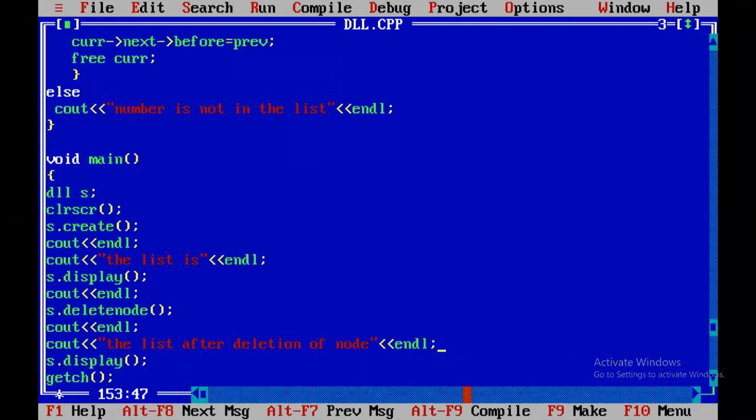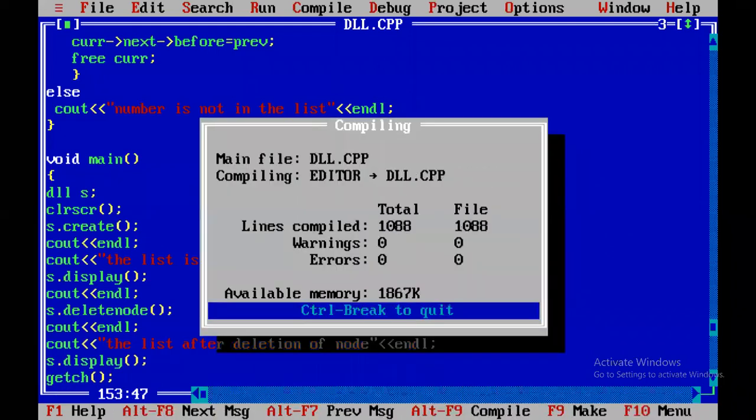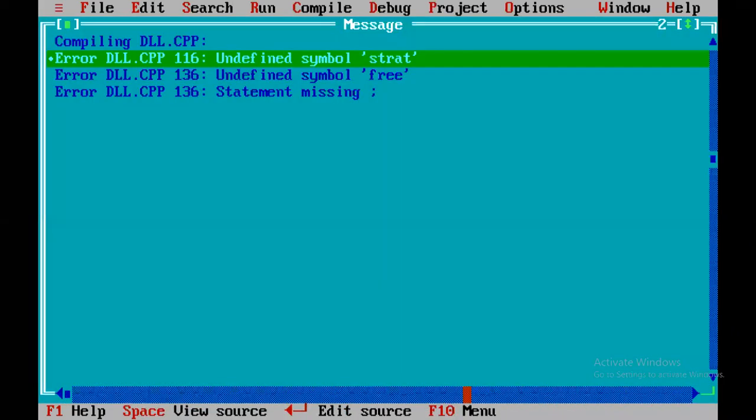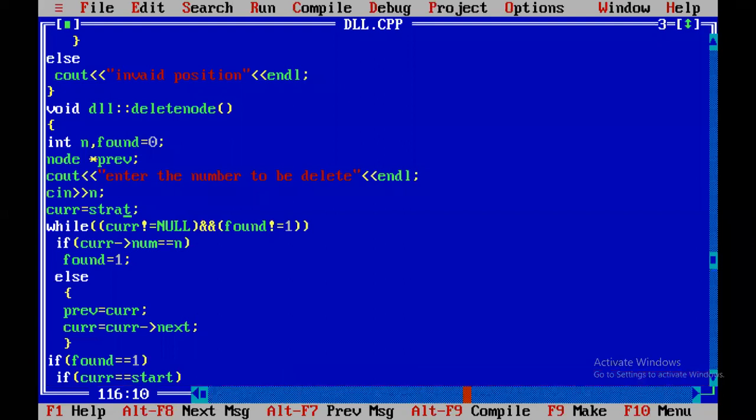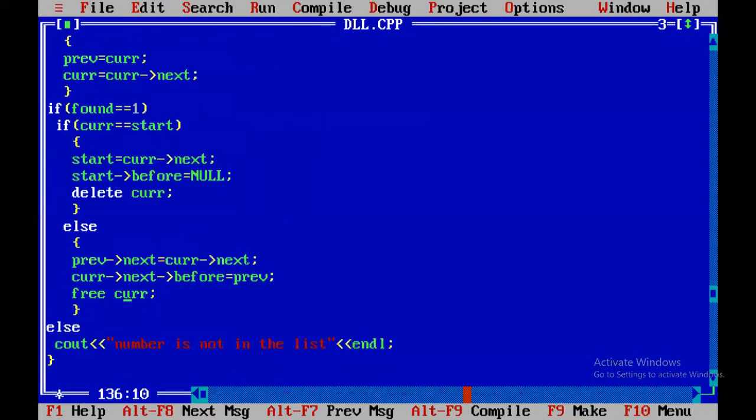The list after deletion of the node. There are 3 errors. Start free. START. Not free. Delete. Delete current. So where is delete current? Not free. So delete current.